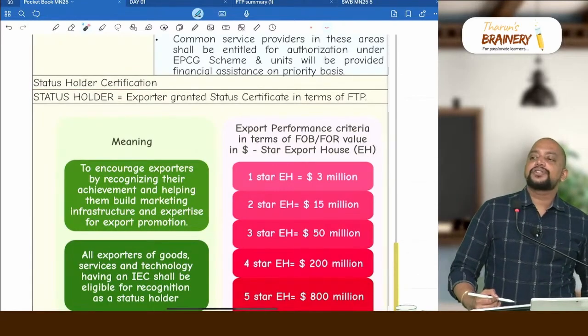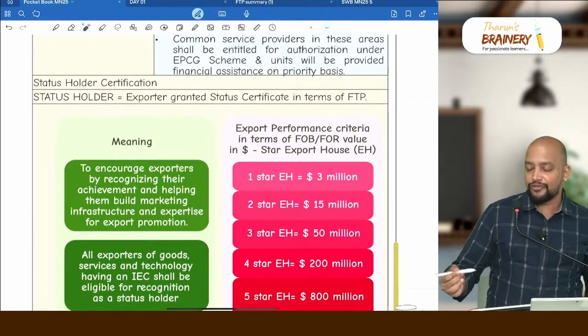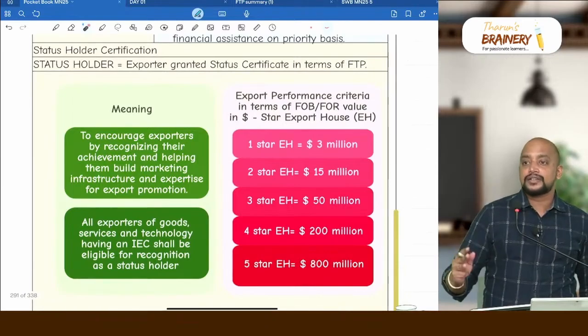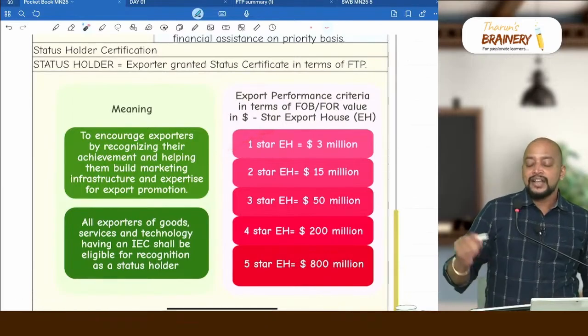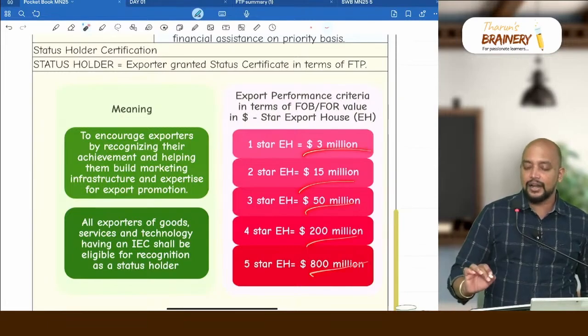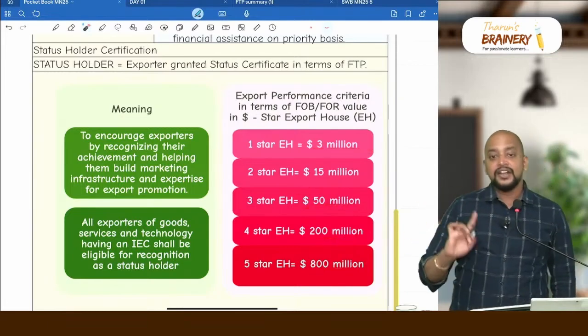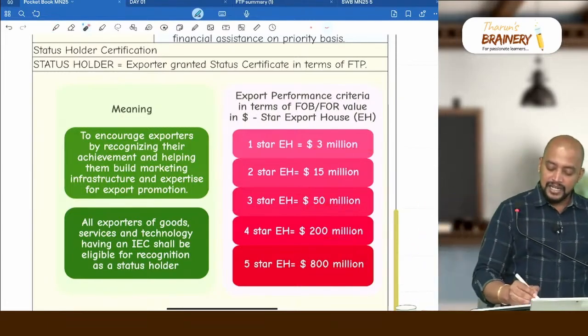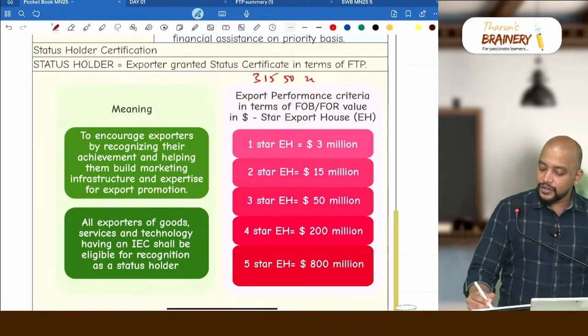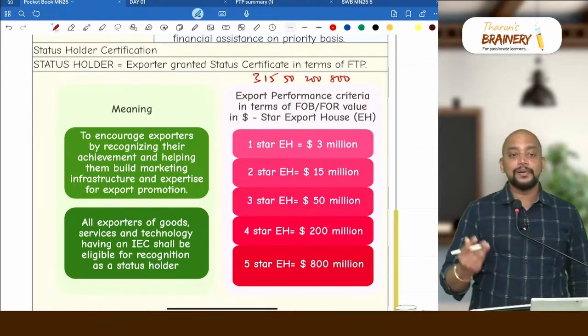Status holder certification depends upon your export performance. What is that export performance? If you achieve $3 million, then you will get 1-star status. Then $15 million. 3, 15, 50, 200, 800. $3 million, 1 star. 15, you remember this number, 315, then 50, 200, 800. Okay, mobile numbers and all you remember.